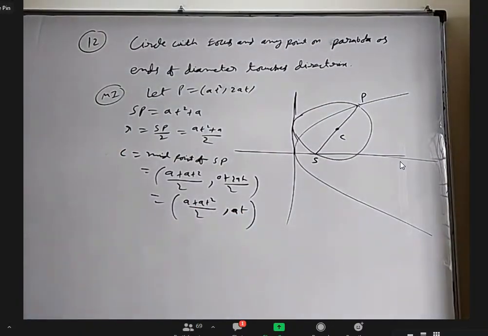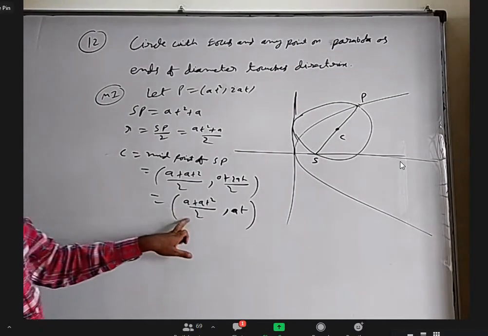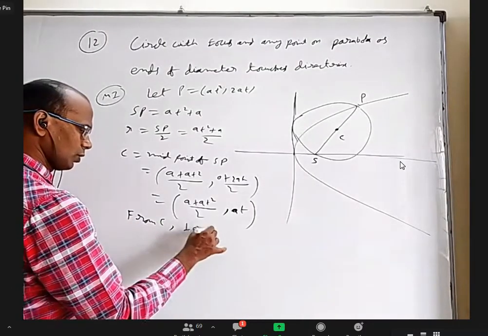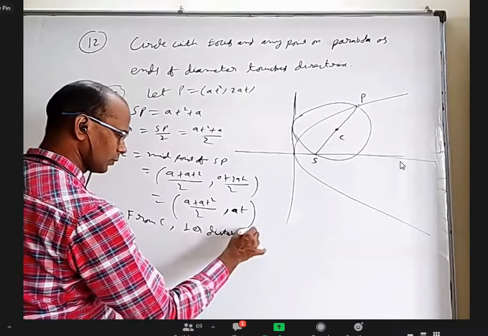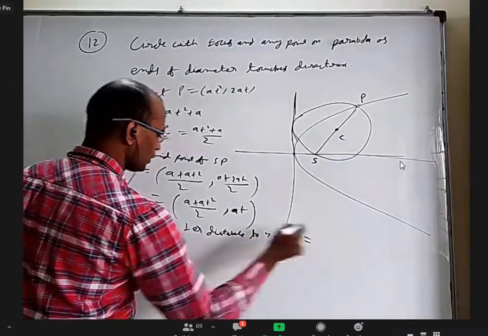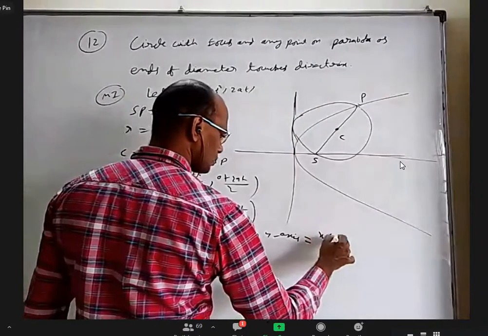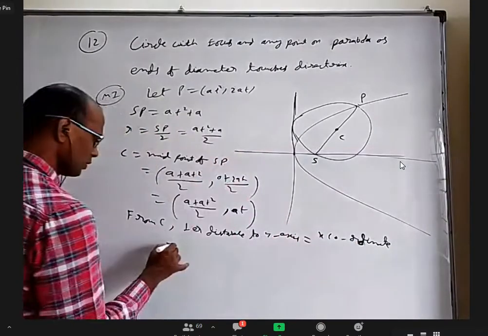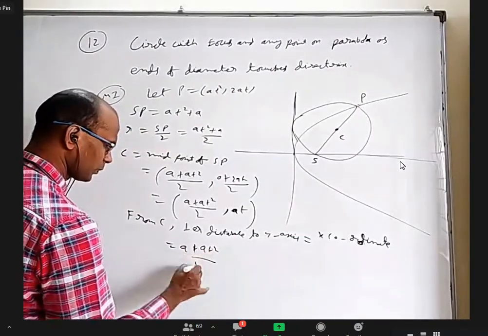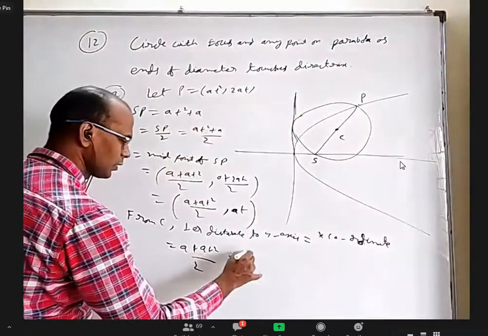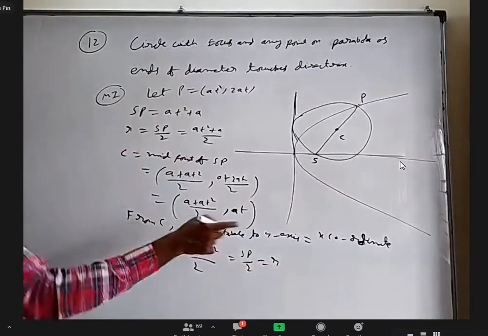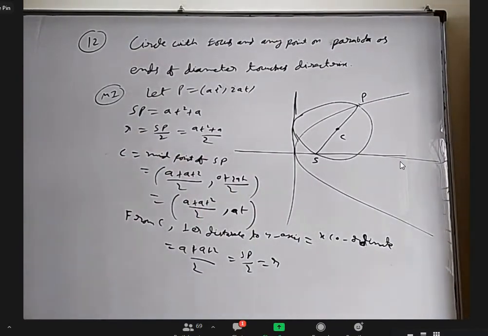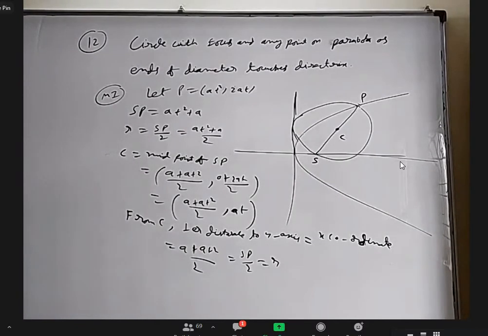Okay. So now from this, what is the distance to the y-axis? From C, the perpendicular distance to the y-axis is equal to the x coordinate only, which is equal to (a + at²)/2. And (a + at²)/2 is exactly SP by 2, which is also the radius. From the center, the perpendicular distance equal to the radius means the circle is touching the tangent at vertex. Right? That's true. Is it okay?